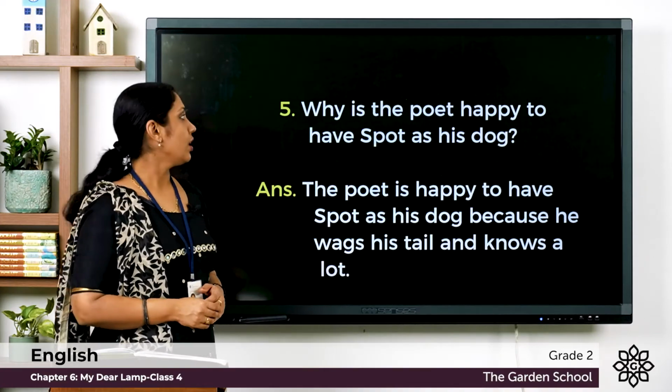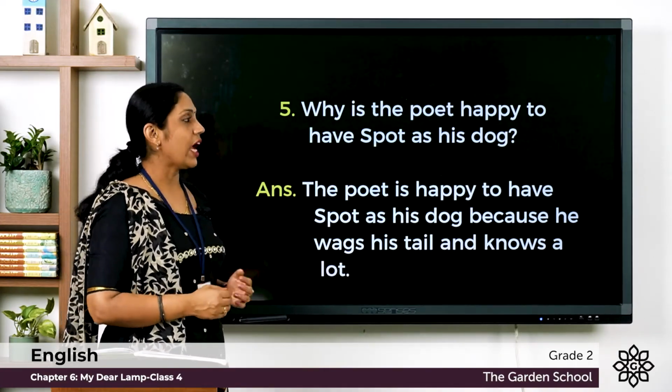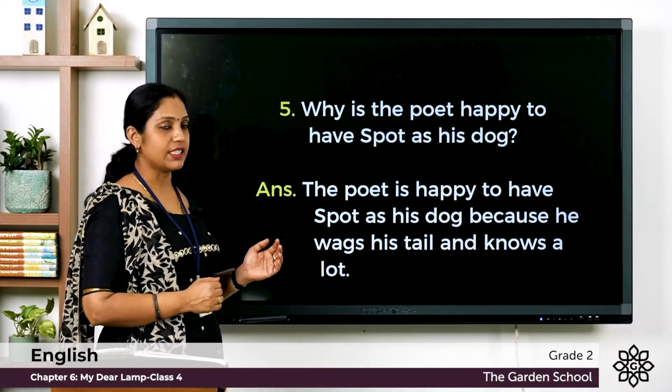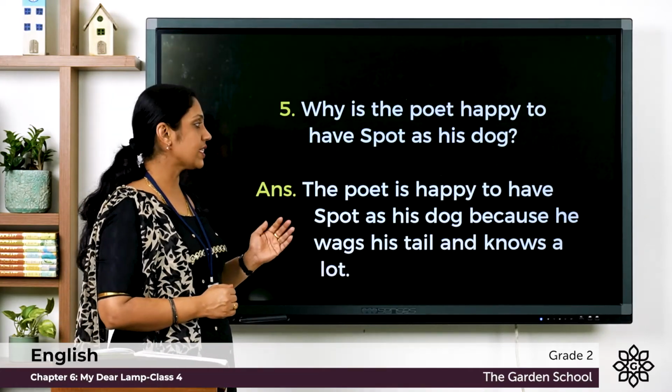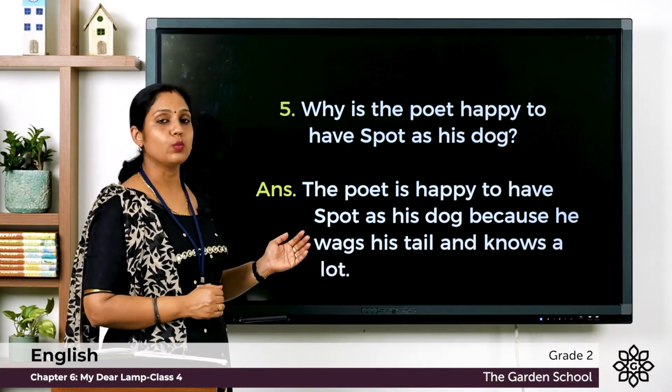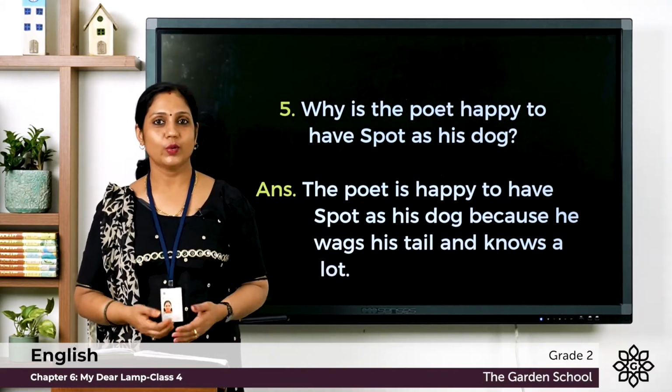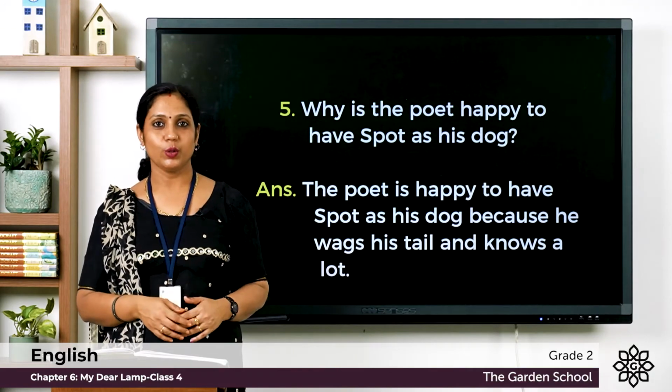Next question, why is the poet happy to have Spot as his dog? And the answer, the poet is happy to have Spot as his dog because he wags his tail and he knows a lot. So these are the question answers. You can write down this in your notebook.